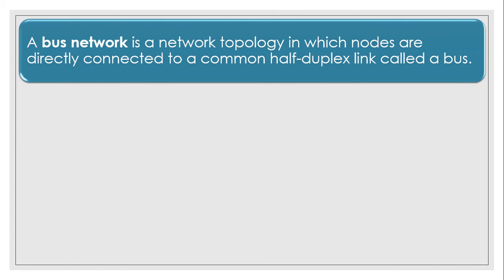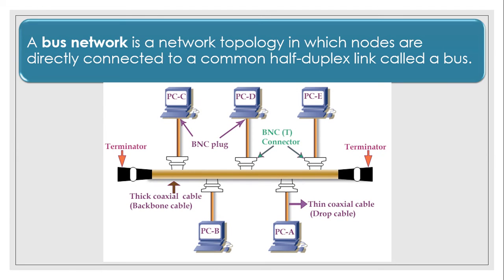A bus network is a network topology in which nodes are directly connected to a common half-duplex link called a bus. As you can see in the figure, there is one cable that is called thick coaxial cable and also called a backbone cable, and all computers are connected with BNC connector through the thick coaxial cable, and then they are interlinked.